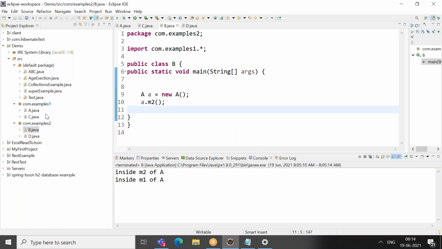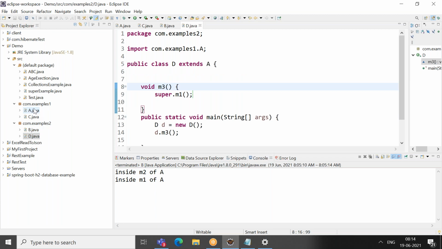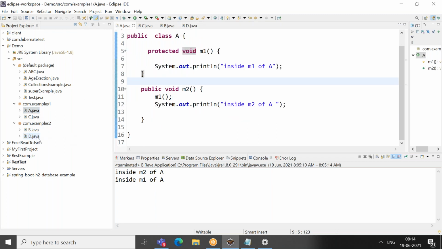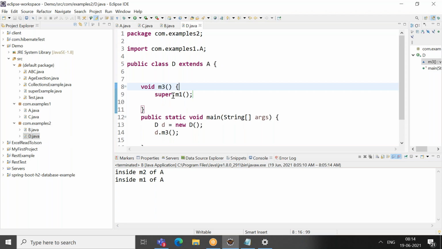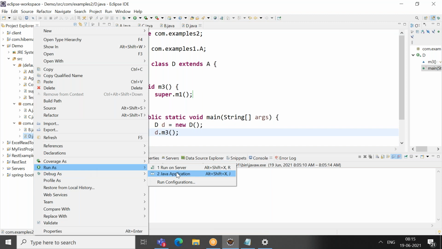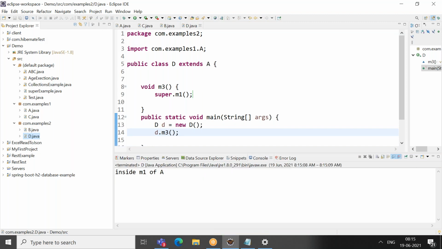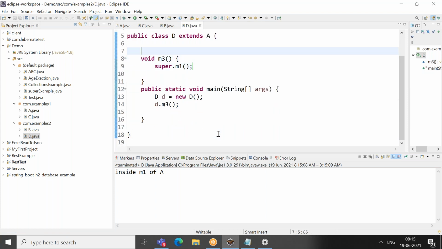Because there is no child and parent relationship between A and B. But D can access the M1 protected method, because there is a child and parent relationship between A and D. So if I run it, you will get an output: inside M1 of A. So how are you getting it? You are calling M3. M3 is calling super.M1. So it will go to the parent class M1, execute, and come back.